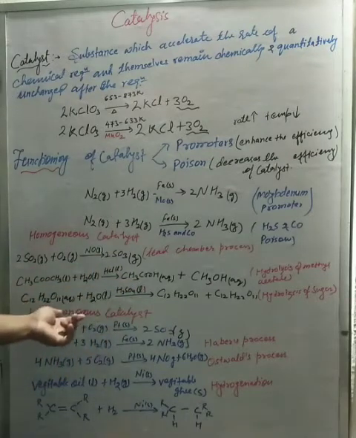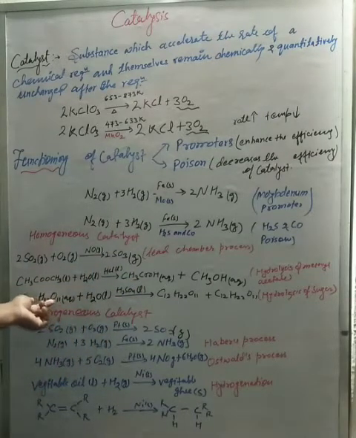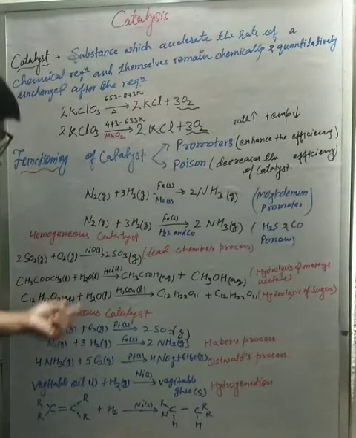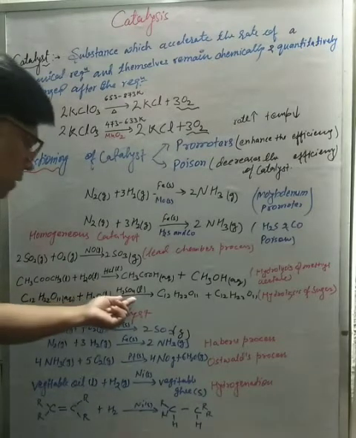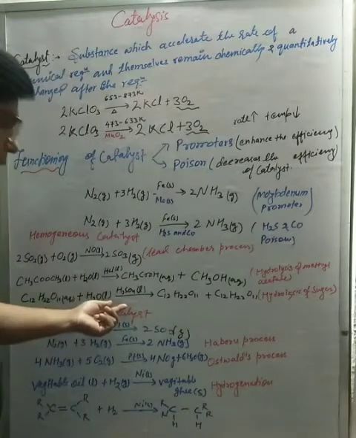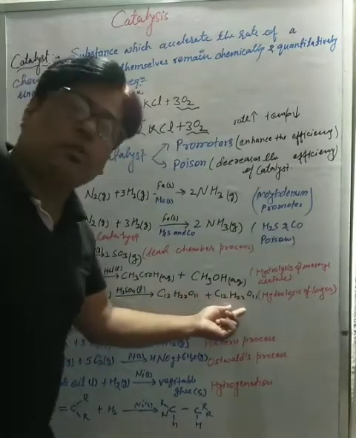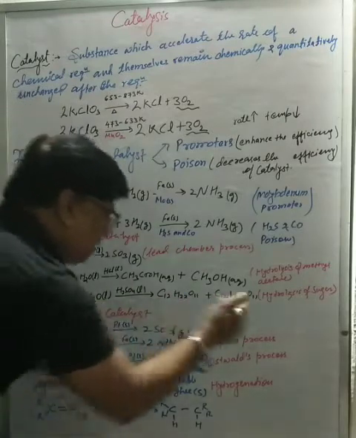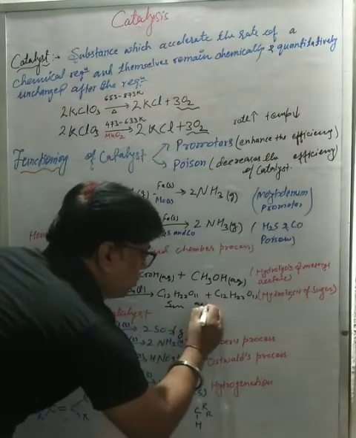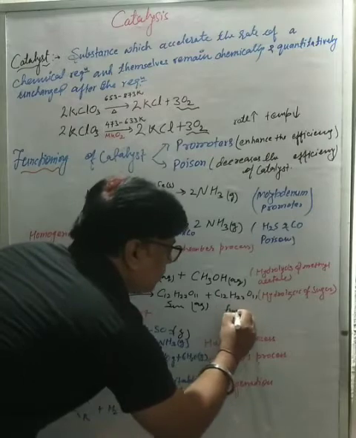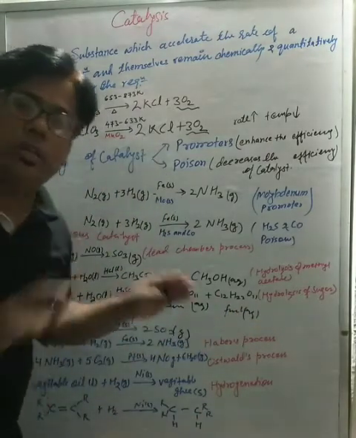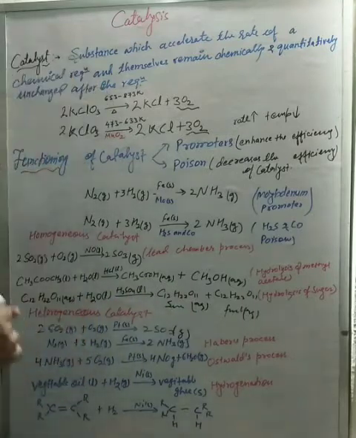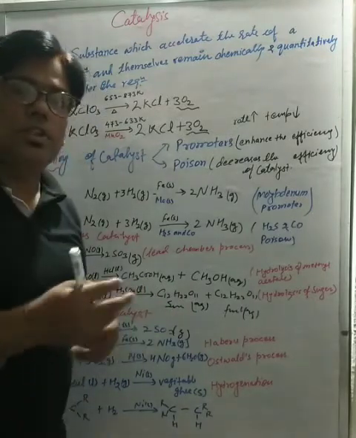We have one more example, that is hydrolysis of sucrose or sugar. Here sugar is in aqueous state, water in liquid state. When they react with each other in the presence of H2SO4, that is in liquid state, it gives glucose and fructose, aqueous glucose and aqueous fructose. Reactant, product and catalyst, all three are in the same state, right? What happens if one of the states changes?